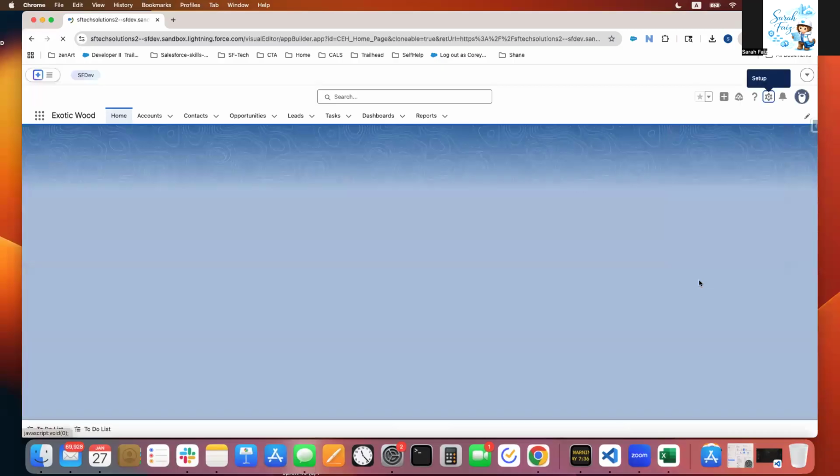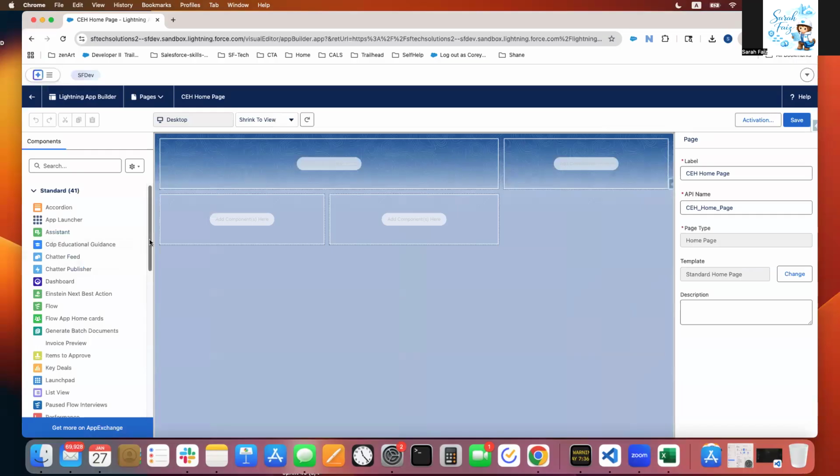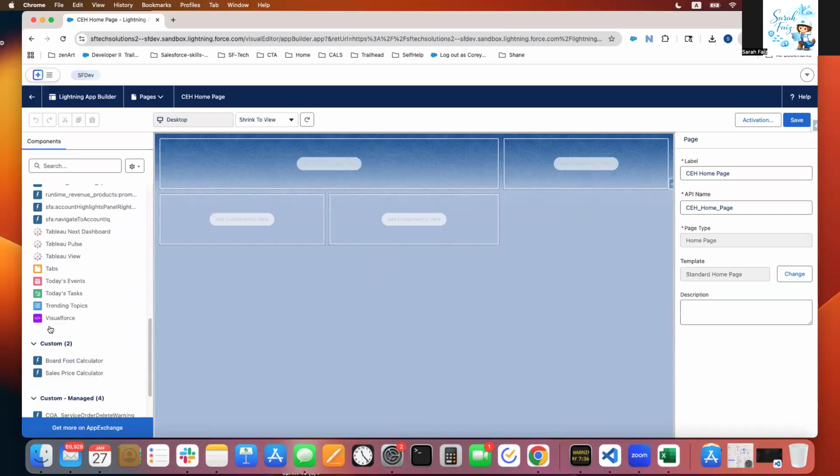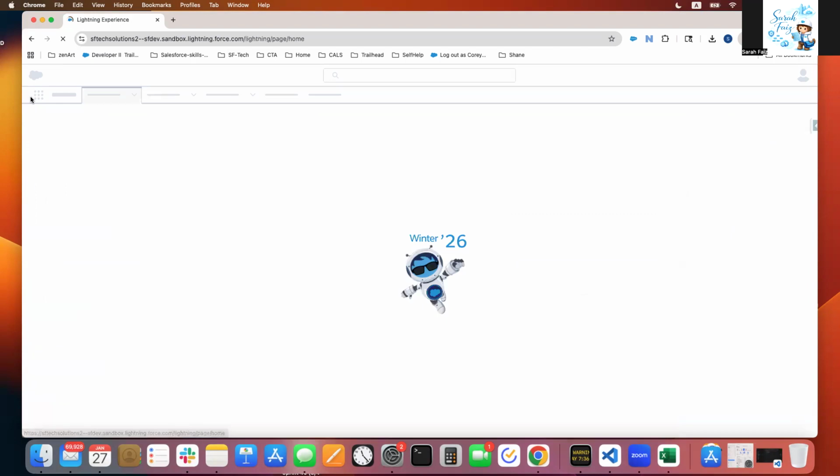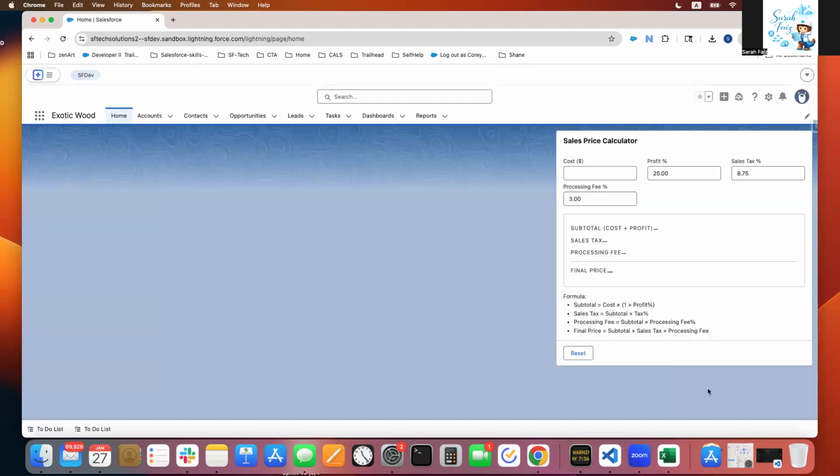So now I'm going to the application, and what I'll do is I'll click on the edit page. I'm on the home page. And I'll drag down and I'll see if this is going to show here. Okay, we can see the new custom LWC sales price calculator. Let me drag and drop it here. And I'm going to just save it. Changes saved.